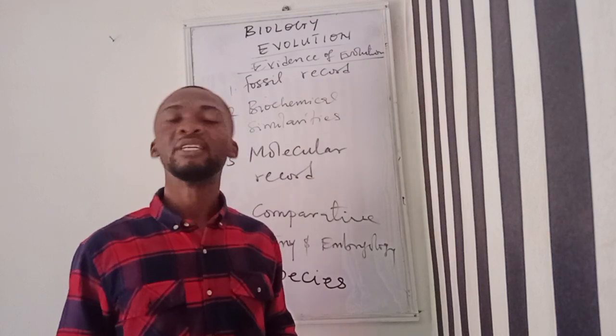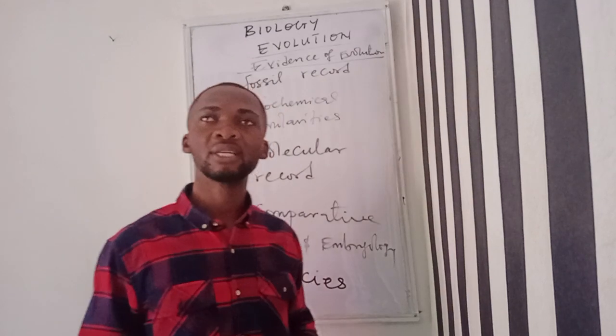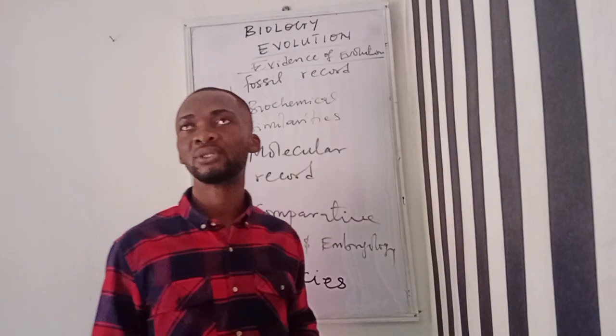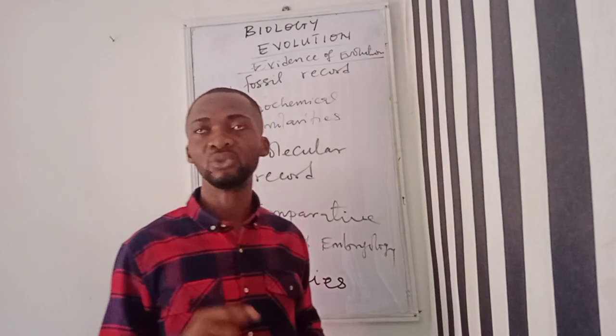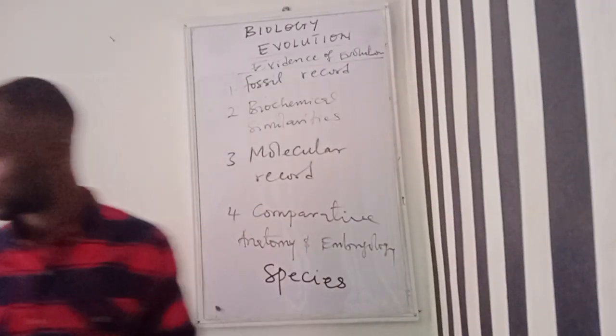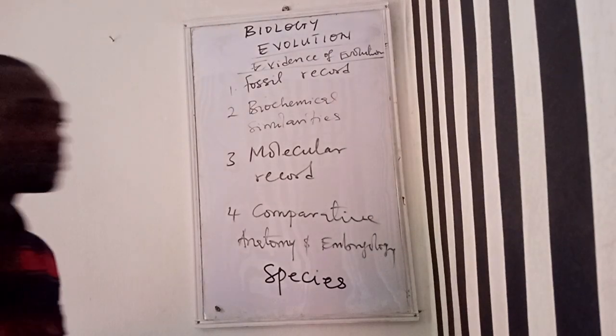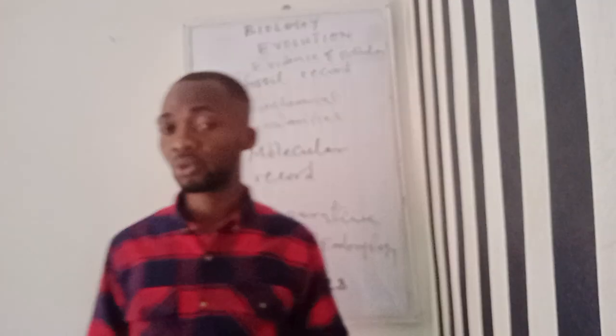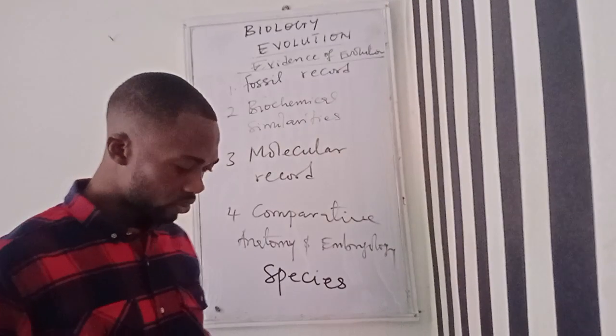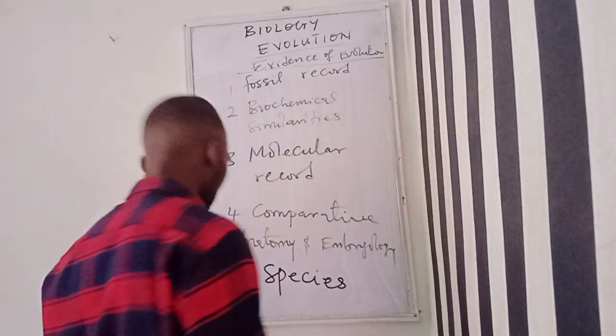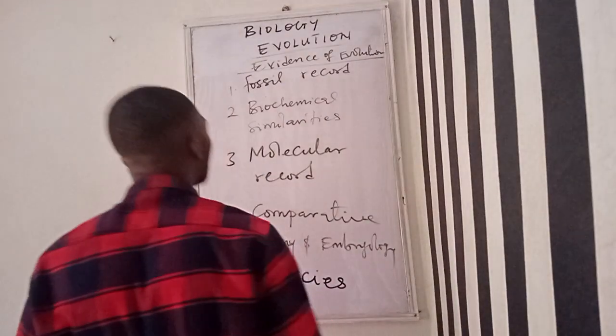But then he did not know that, and this will now lead us to neo-Darwinism. So when we talk about neo-Darwinism, we are talking about the modern view of evolution. The modern view of evolution is neo-Darwinism. So we discover that, let me write this, neo-Darwinism.